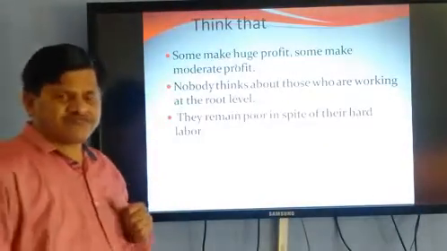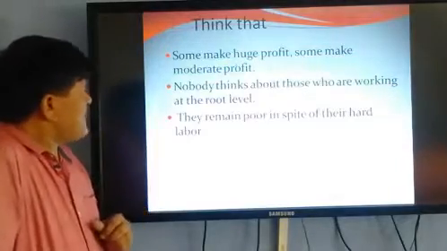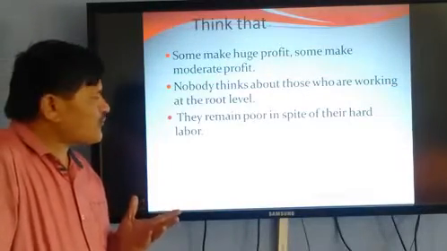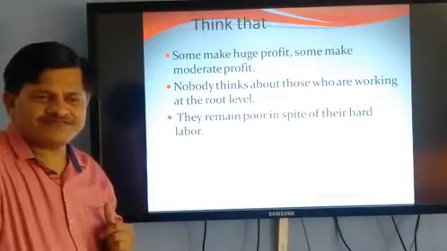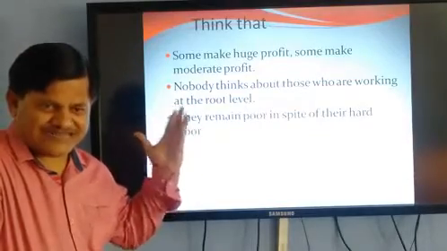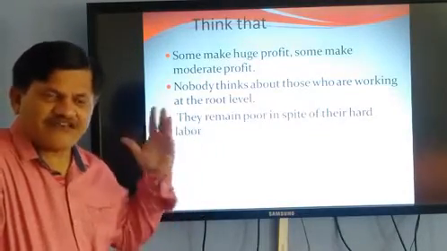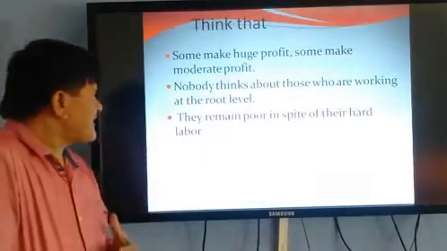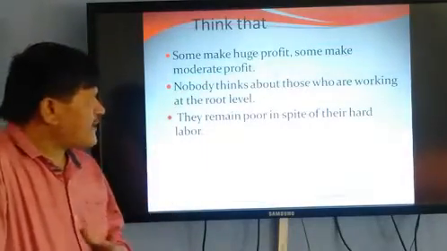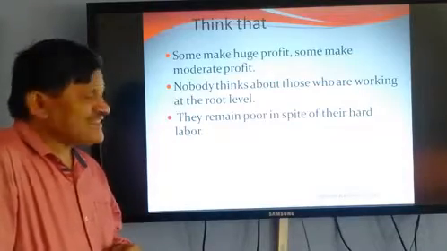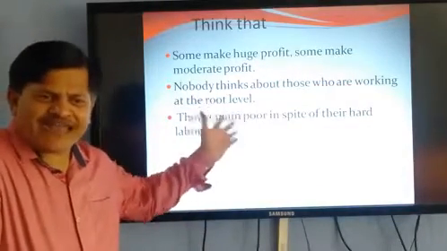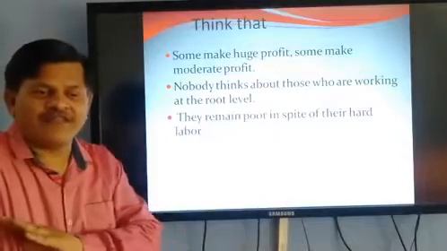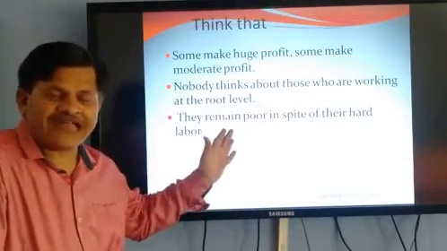Now think on these points. Some make huge profit, some make moderate profit. Traders, businessmen, merchants, foreign owners make huge or moderate profit. Nobody thinks about those who are working at the root level. Those who make that shirt, no one is helping them.